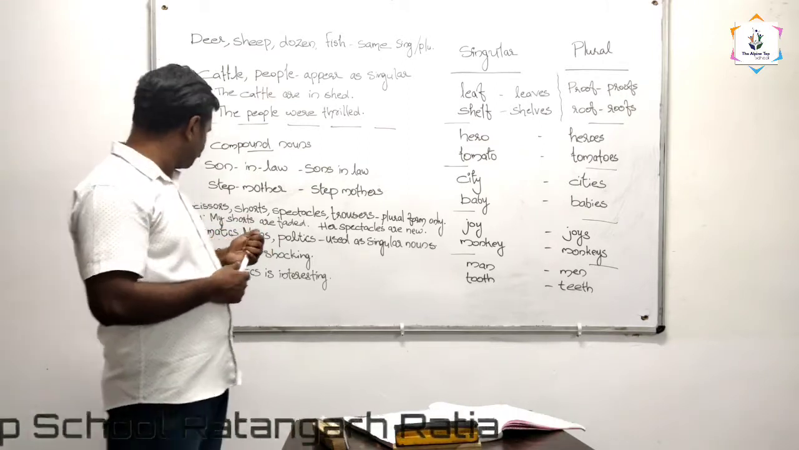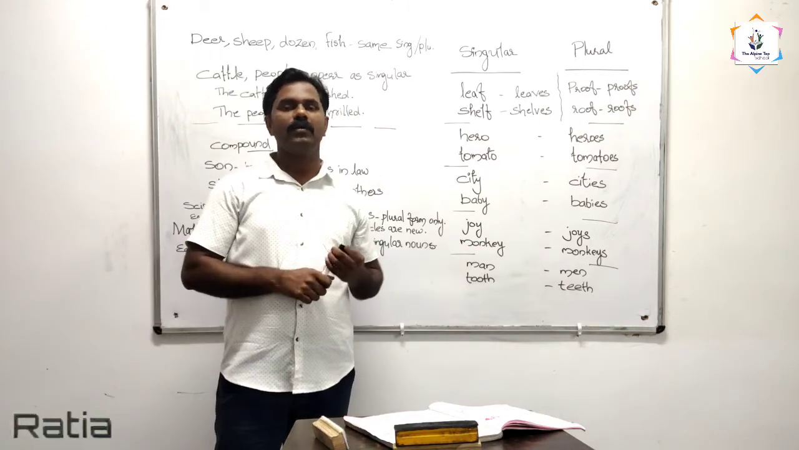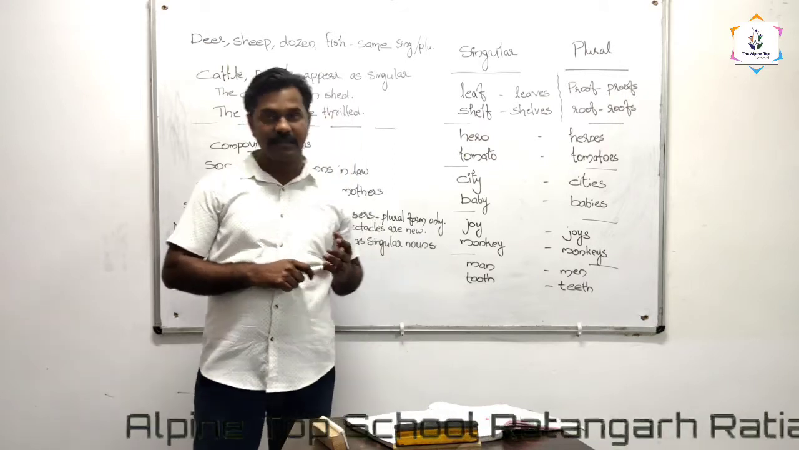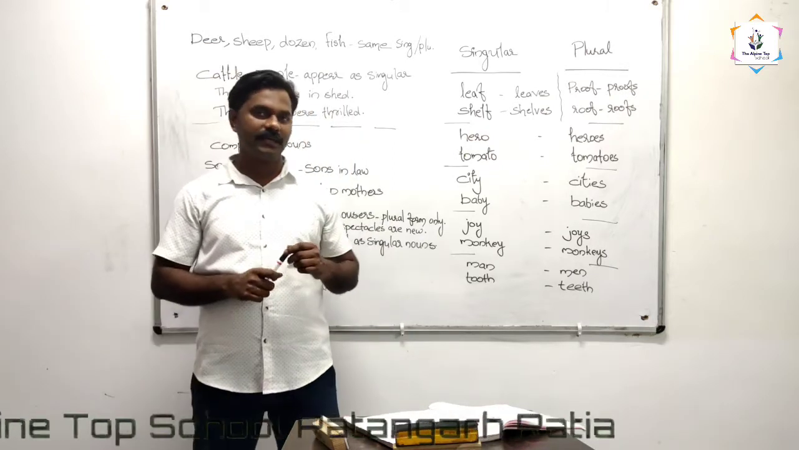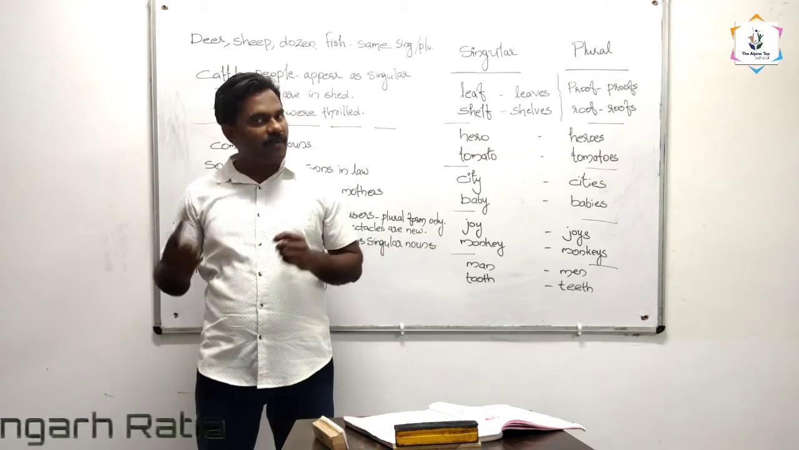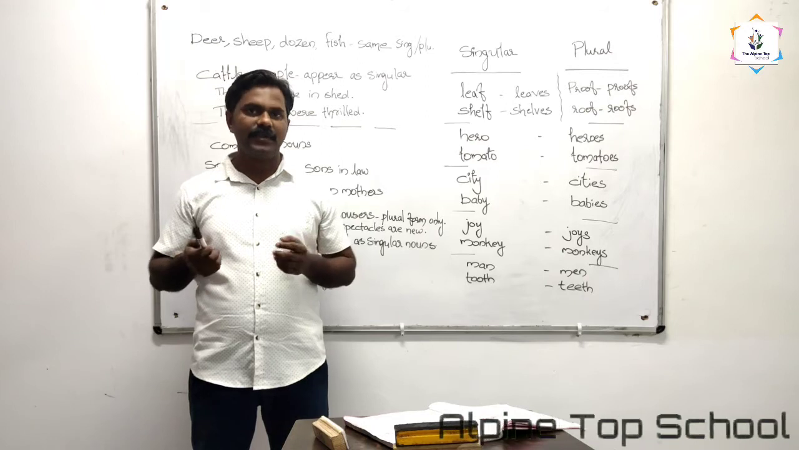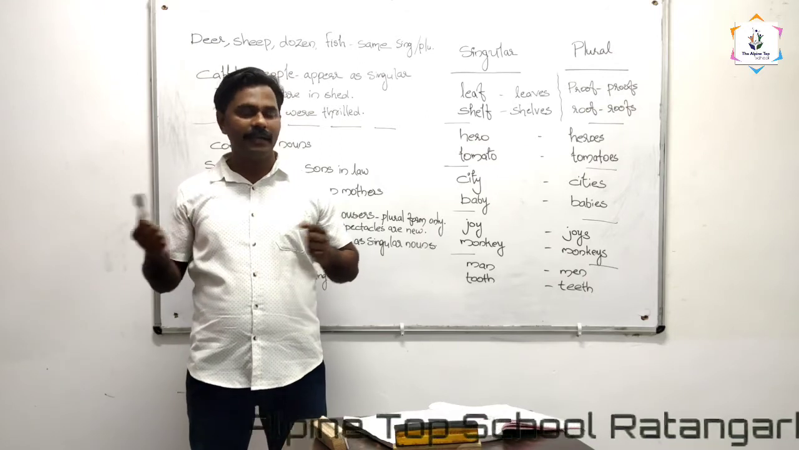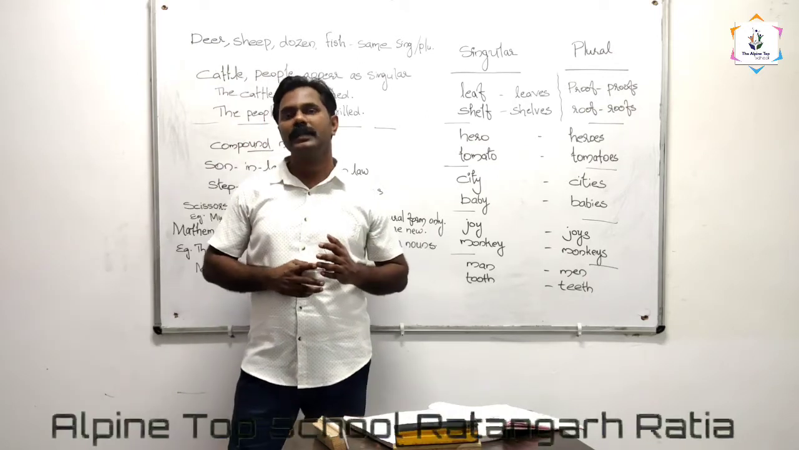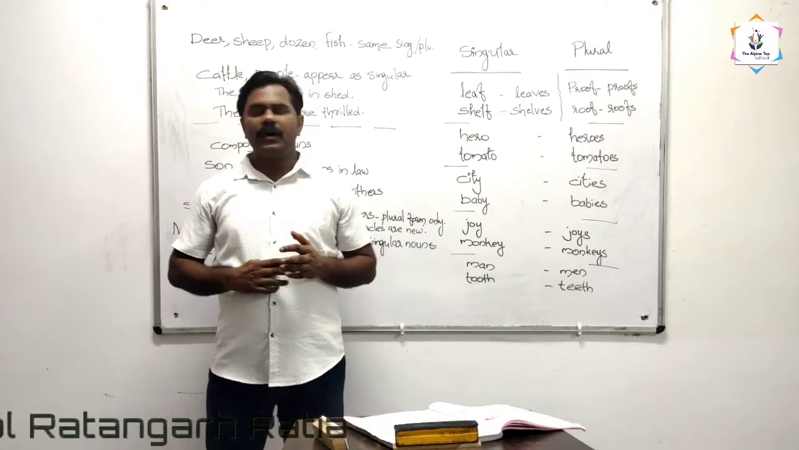This is clear. So the number of nouns, singular and plural, is according to the number of the nouns. That means if there is a single person or thing, we call it a singular noun. And if there is more than one person or thing, any number more than one, we call it a plural noun. So I hope all of you understood this.